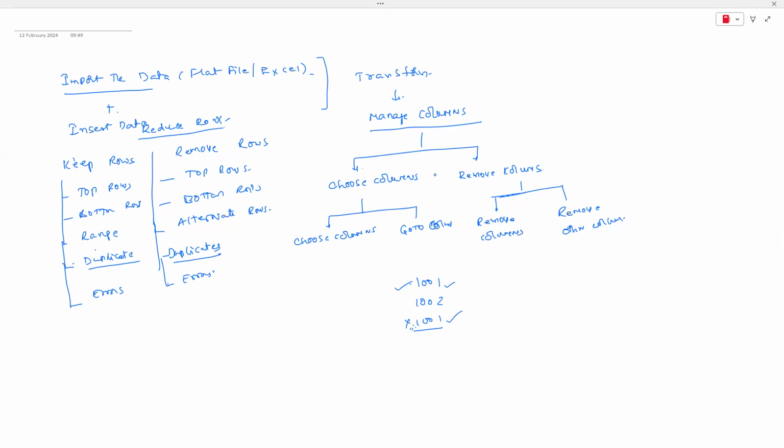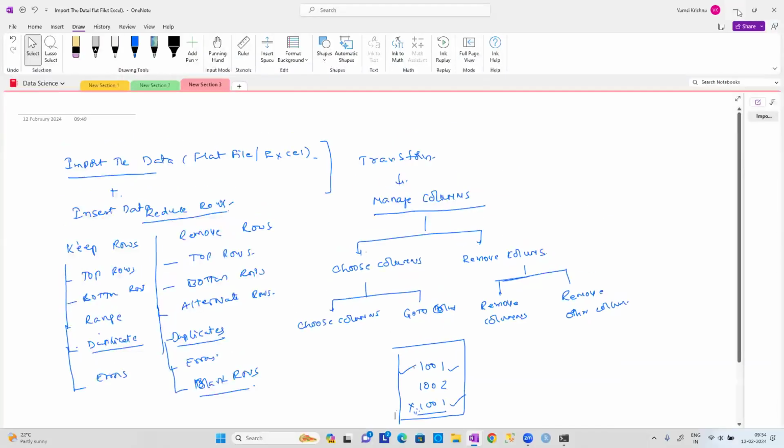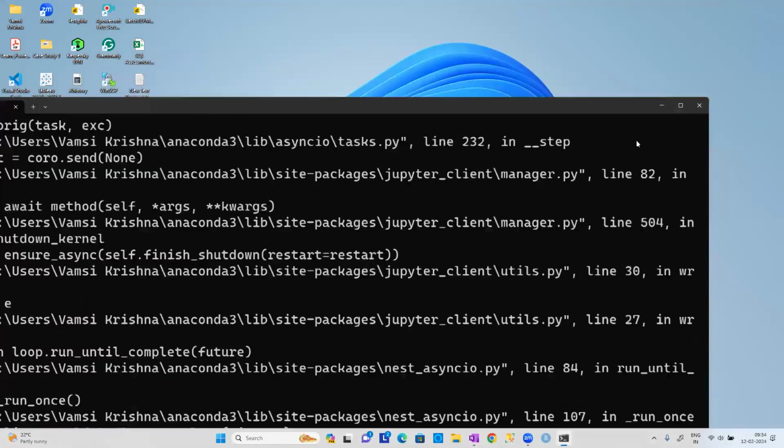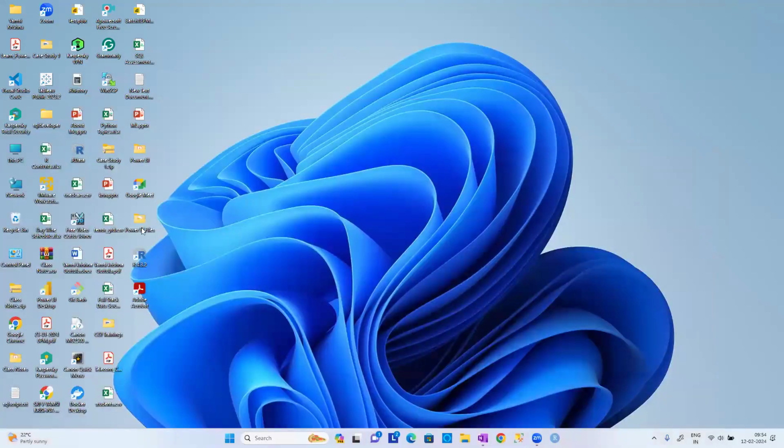And finally, there is another option called blank rows. I discussed how blank rows come about. And coming to duplicates also, how you can decide based on 1 column, 2 columns, or 3 columns, I've shown you the application with that concept, guys. So these are the options we discussed in the last class. It's all about navigation. No need to write any code for that. Simply, it is all about navigation only. We can do that, guys.